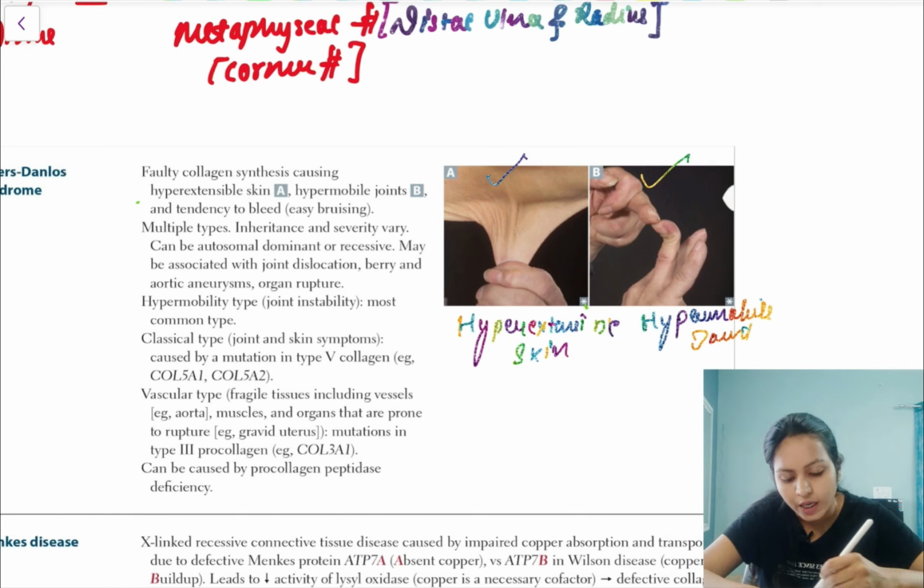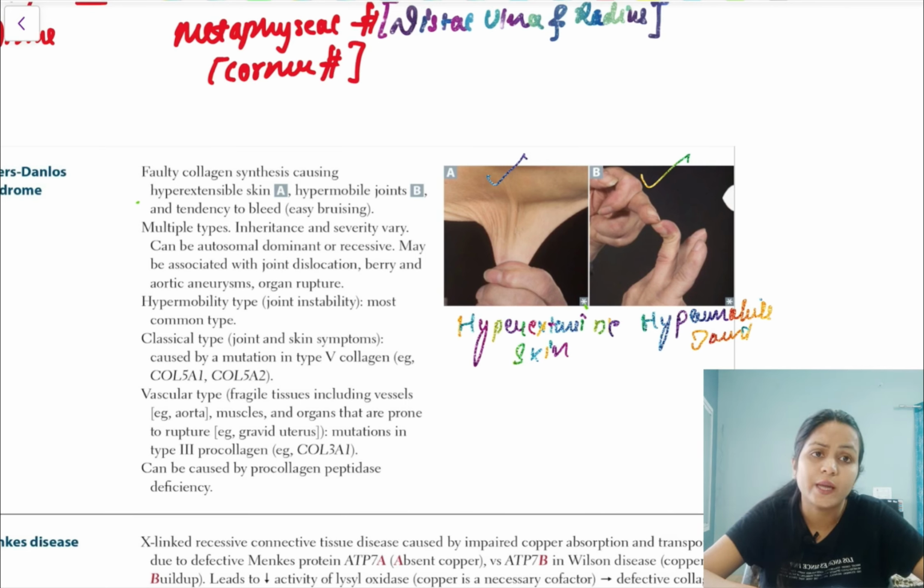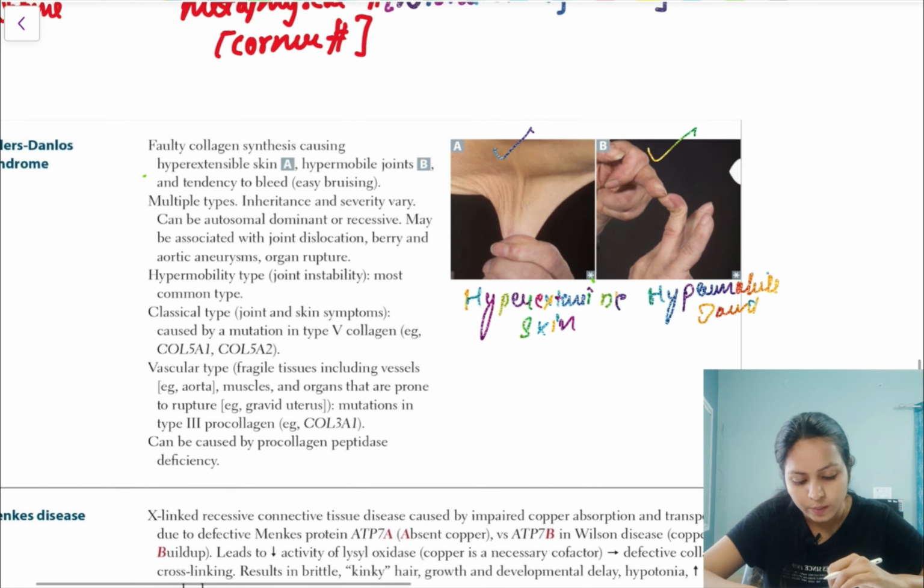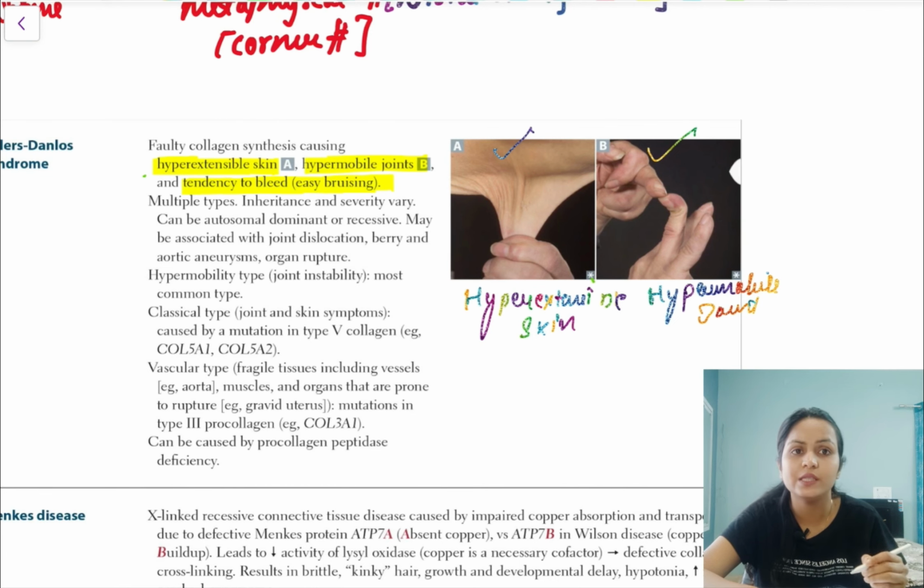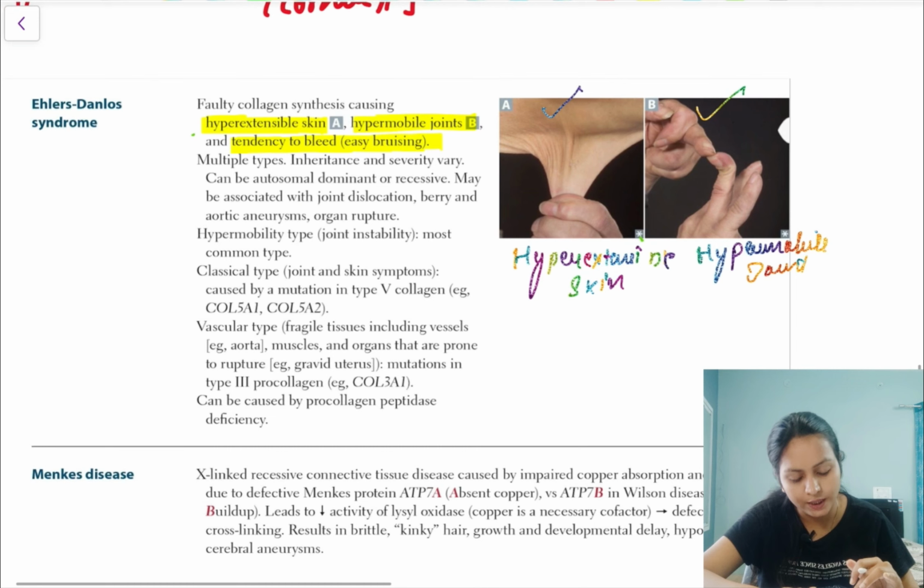And in fact, hypermobile joint is something that you'll also see in other disorders. It is seen in Marfan's also, and in Fragile X syndrome, but if hyperextensible skin is present, then you should think about Ehlers-Danlos. Let's talk about the types. First the features: hyperextensible skin, hypermobile joint, along with easy bruising and tendency to bleed, because blood vessels are fragile, the walls are weak, so they'll bleed easily, right?